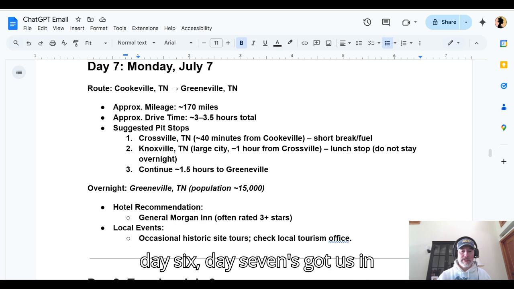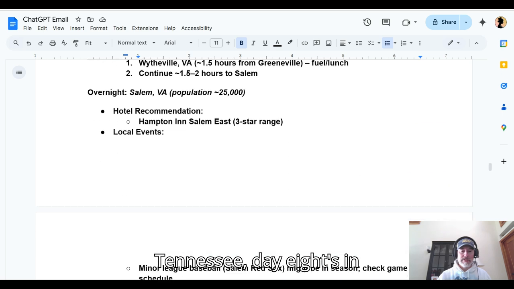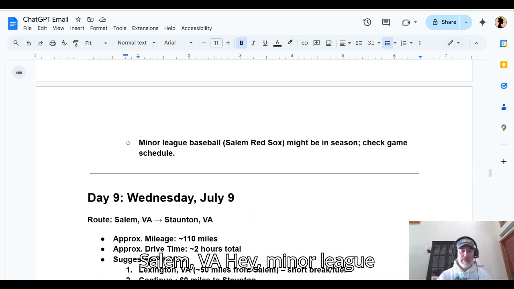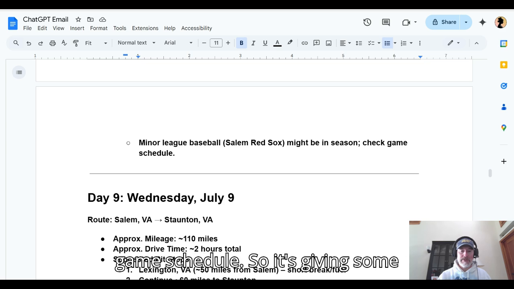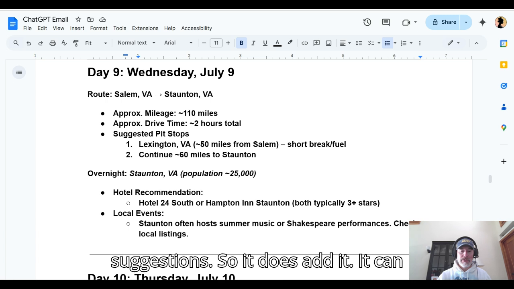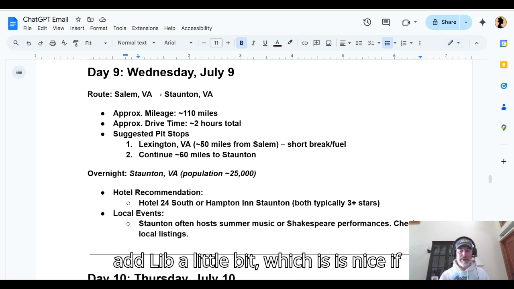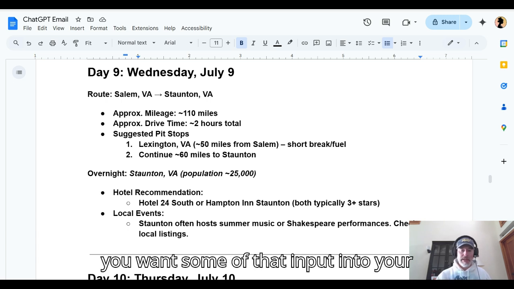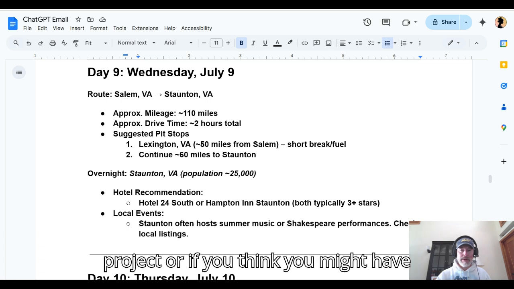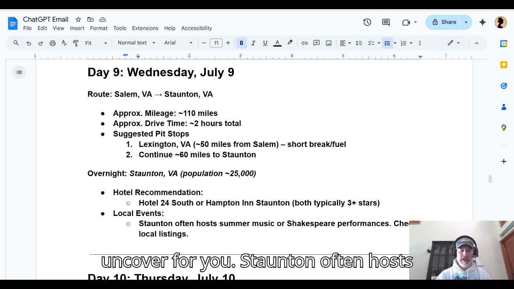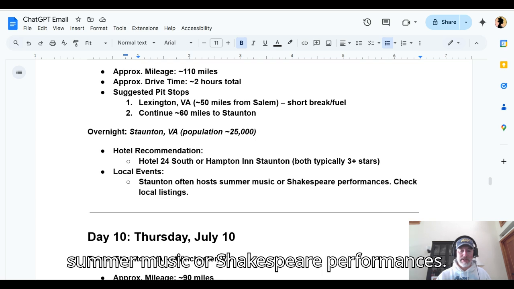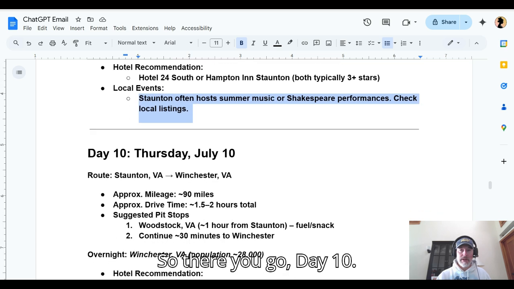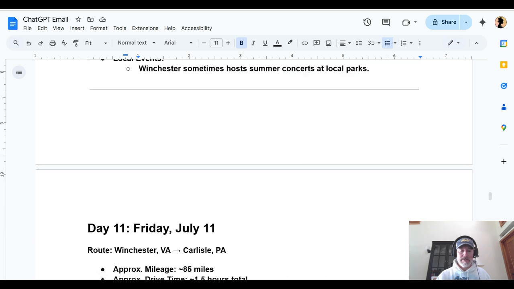Day 7's got us in Tennessee. Day 8's in Salem, Virginia. Hey, minor league baseball might be in season. Check the game schedule. So it's giving some suggestions. It can ad lib a little bit, which is nice if you want some of that input into your project, or if you think you might have some blind spots that it can uncover for you. Staunton often hosts summer music or Shakespeare performances. So there you go. Day 10.